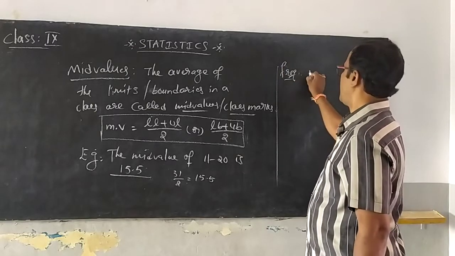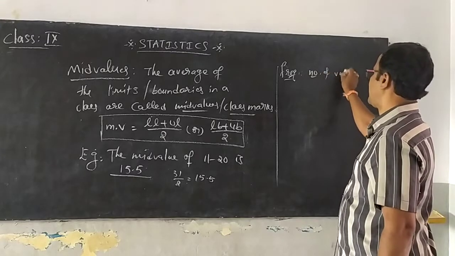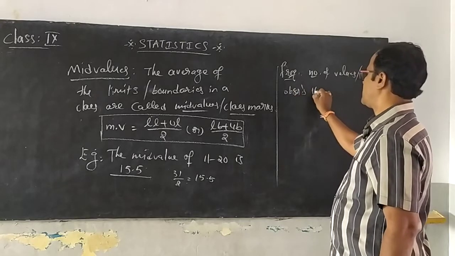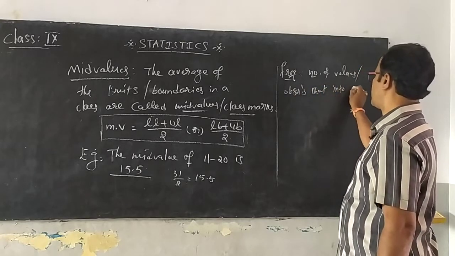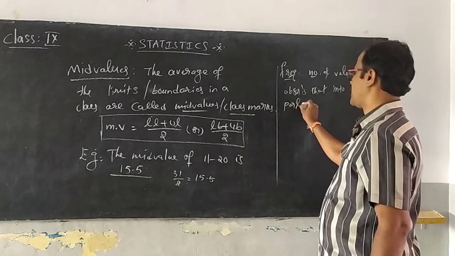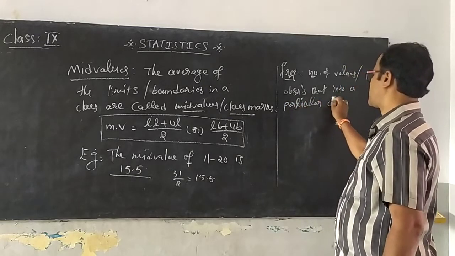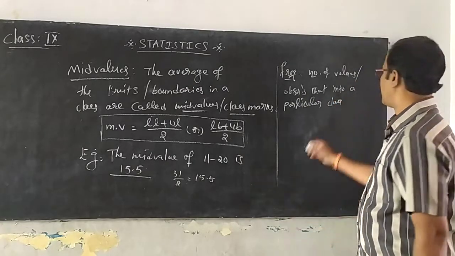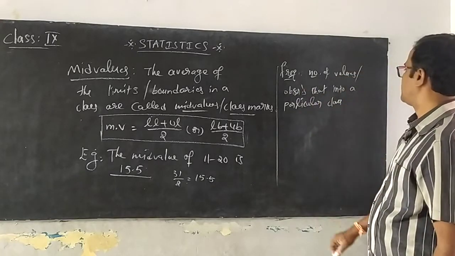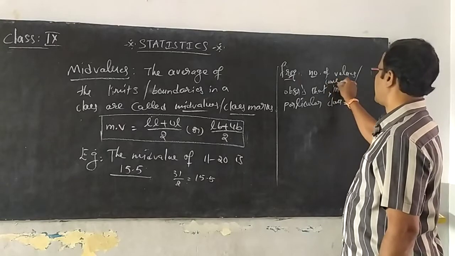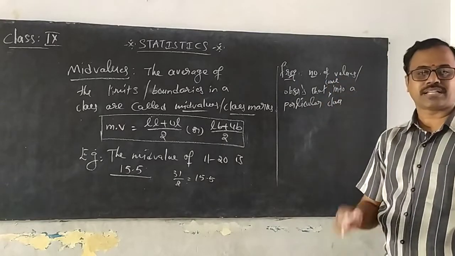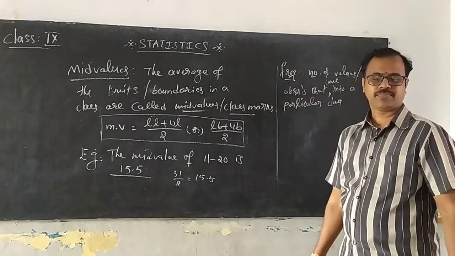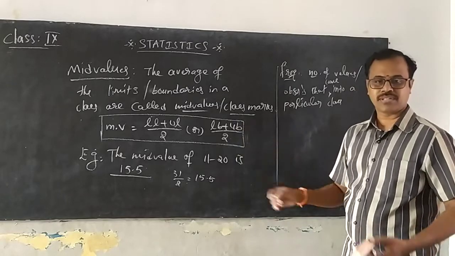Frequency: the number of values or observations that come into a particular class, or that can be noted in a particular class, is called the frequency of that particular class. Did you understand? So, mid value, frequencies and classes.